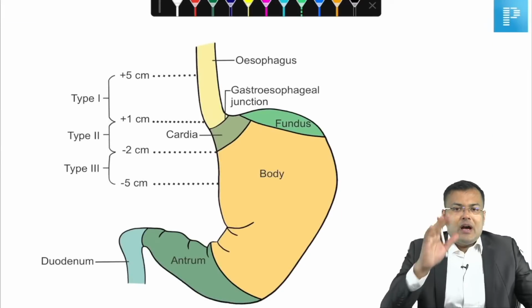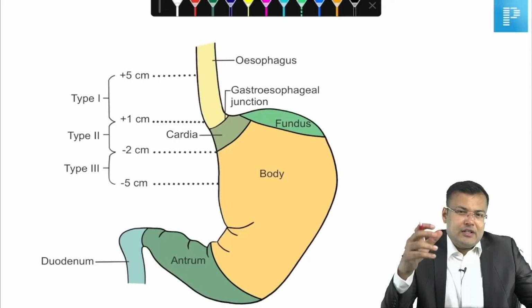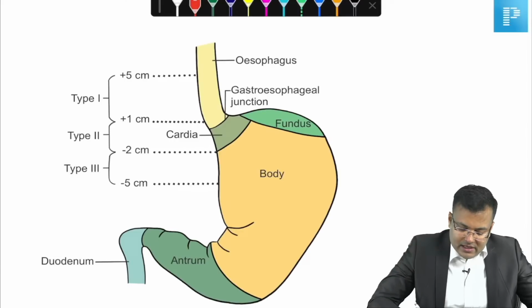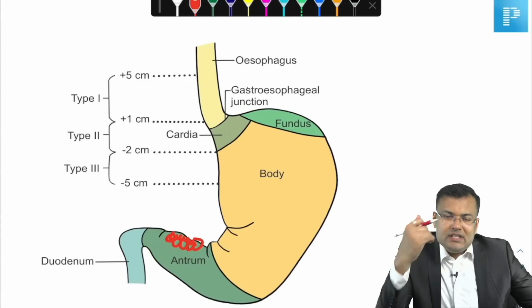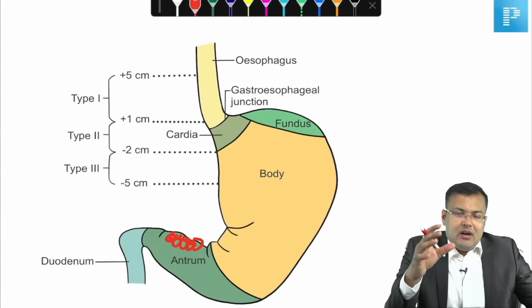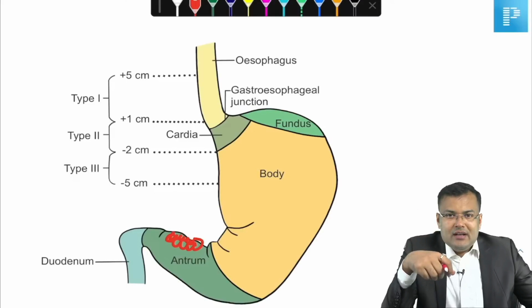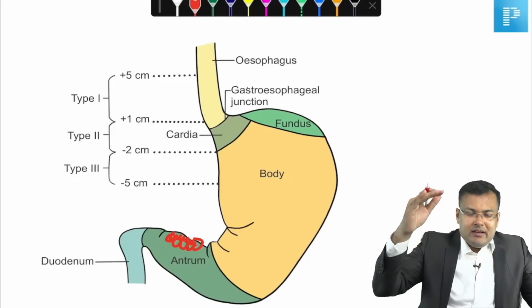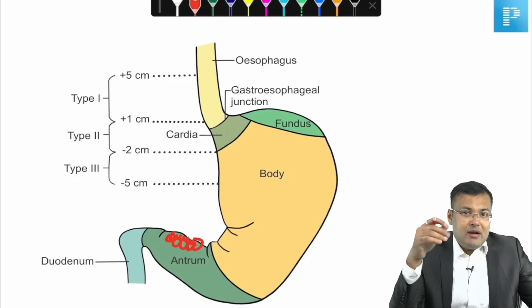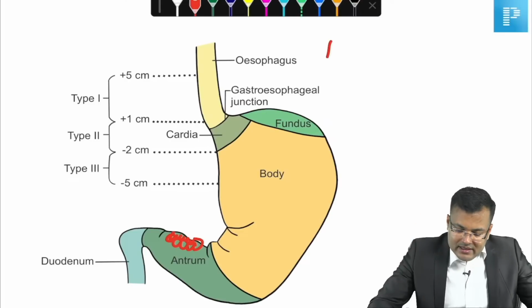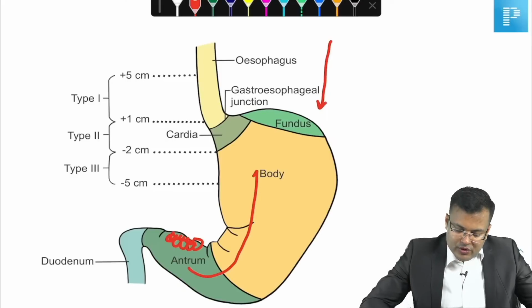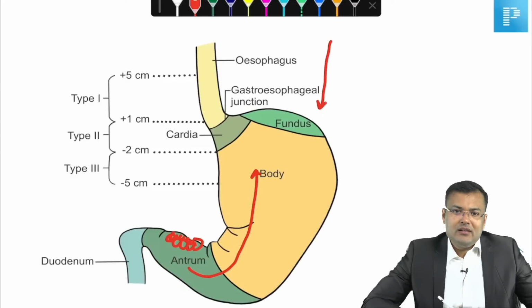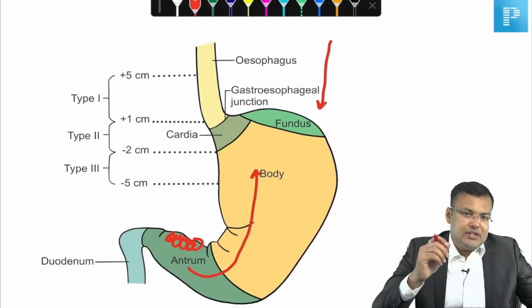Nowadays, what is the most common site of carcinoma stomach? The most common site of carcinoma stomach is still the antrum. Clear? But the malignancies are moving towards the GE junction. If you remember, in carcinoma esophagus, there is an increase in the incidence of adenocarcinoma. Means in the esophagus, the malignancy is going towards the GE junction. And in carcinoma stomach, it is going towards the GE junction. Clear? So the Siewert classification is for GE junction tumors.